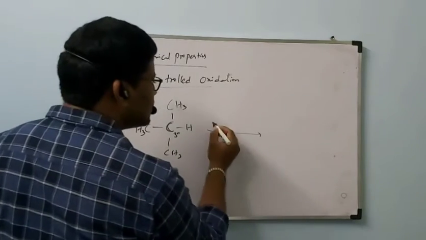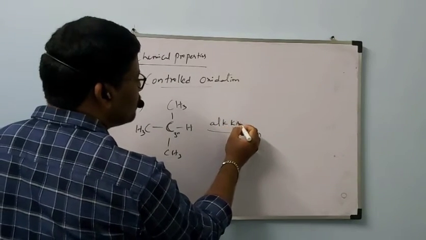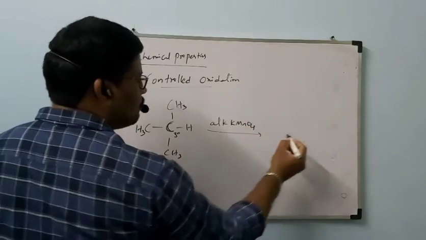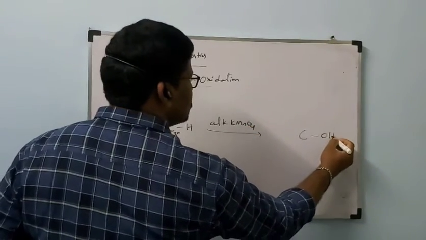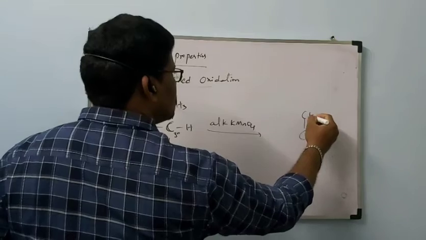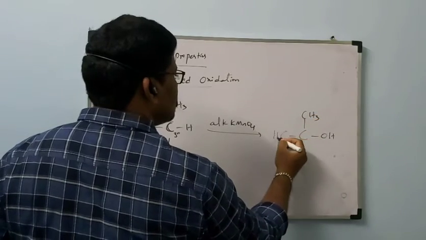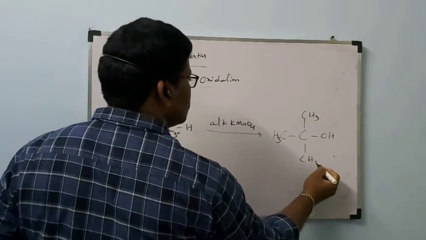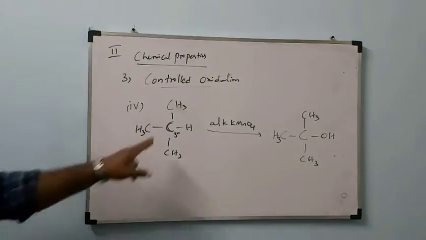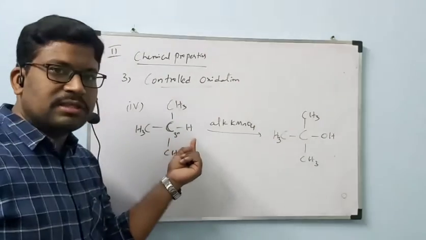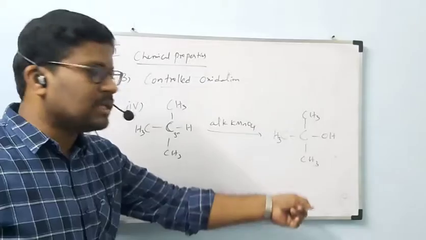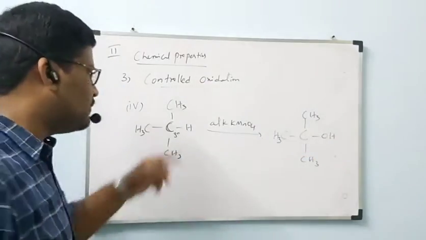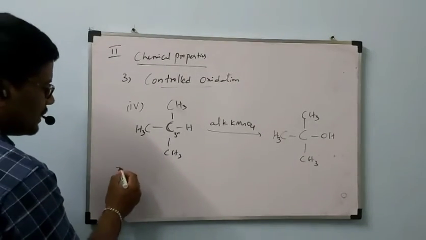This one will undergo reaction with alkaline KMnO4 to form C-OH, CH3, CH3, CH3. This one directly undergoes oxidation, gaining an oxygen. Oxygen will be gained to form alcohol. The name of this compound is 2-methylpropane.